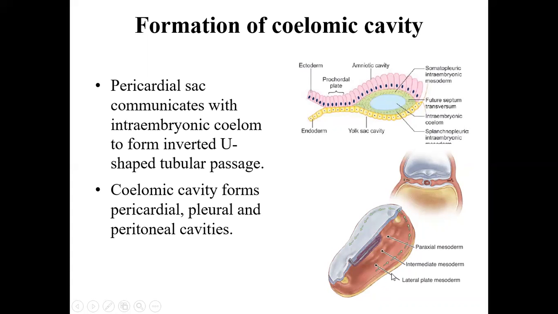Later on, since this cavity will expand, it will communicate with the exocoelomic cavity as well. So now the exocoelomic cavity will communicate with the intraembryonic coelom. So this intraembryonic coelomic cavity will extend towards the pericardial cavity, with the pleural cavity and the peritoneal cavities initially.